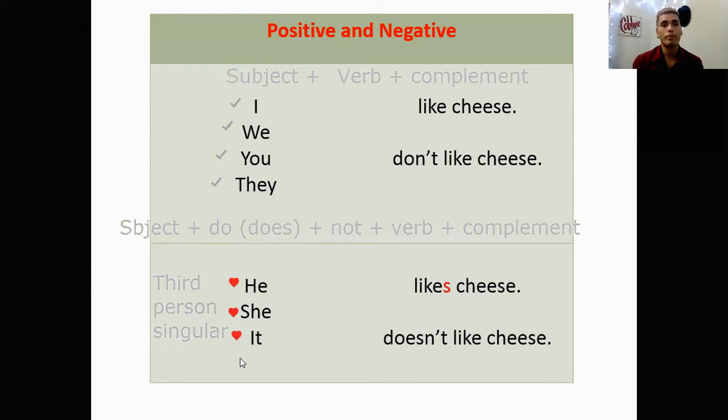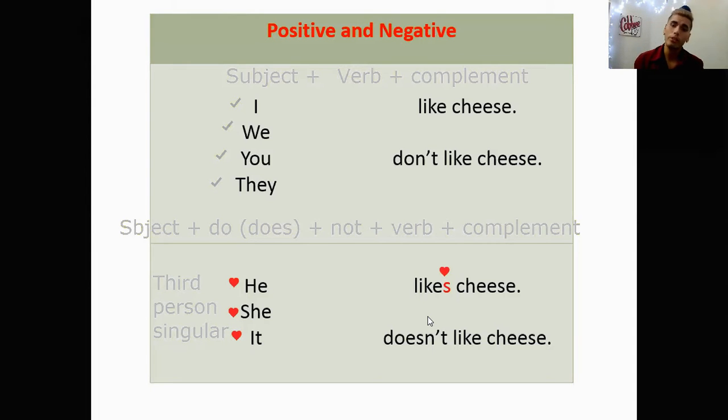Whenever you have third person singular pronouns, then the main verb needs an S. So let me put here a little heart over the S. Whenever you have third person singular, keep this stuck in the back of your mind: the verb needs an S. You always need to put an S after the verb, okay? For example, he likes cheese, all right?